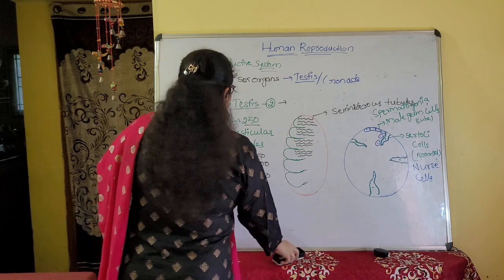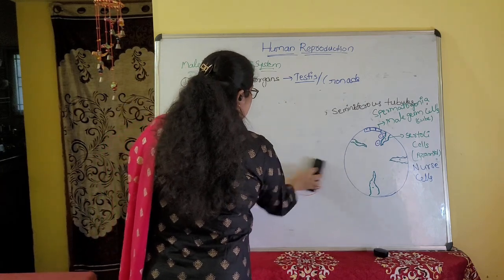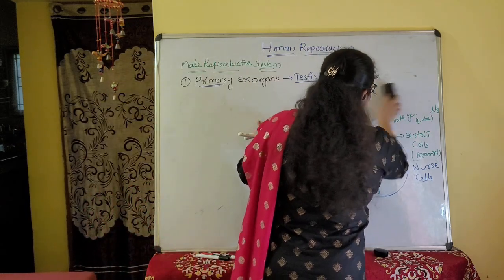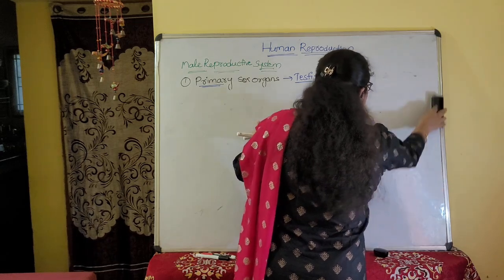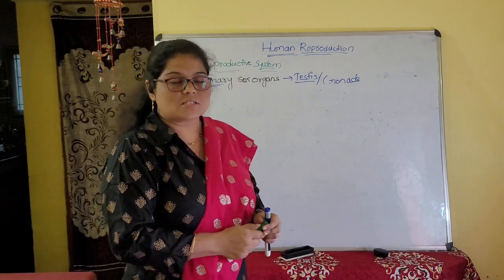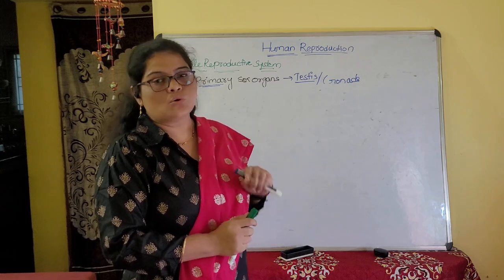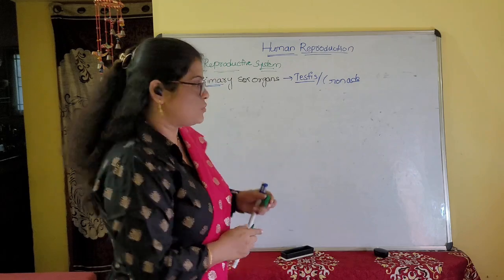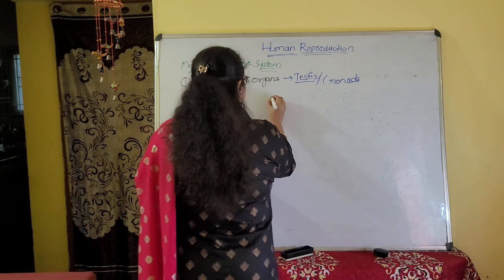Each testis is further divided into 250 compartments, which we call testicular lobules. Testicular lobules contain one to three seminiferous tubules. When we take the cross section of the seminiferous tubule, inside it shows two types of cells. One is male germ cells, also called spermatogonia, and the second is Sertoli cells.